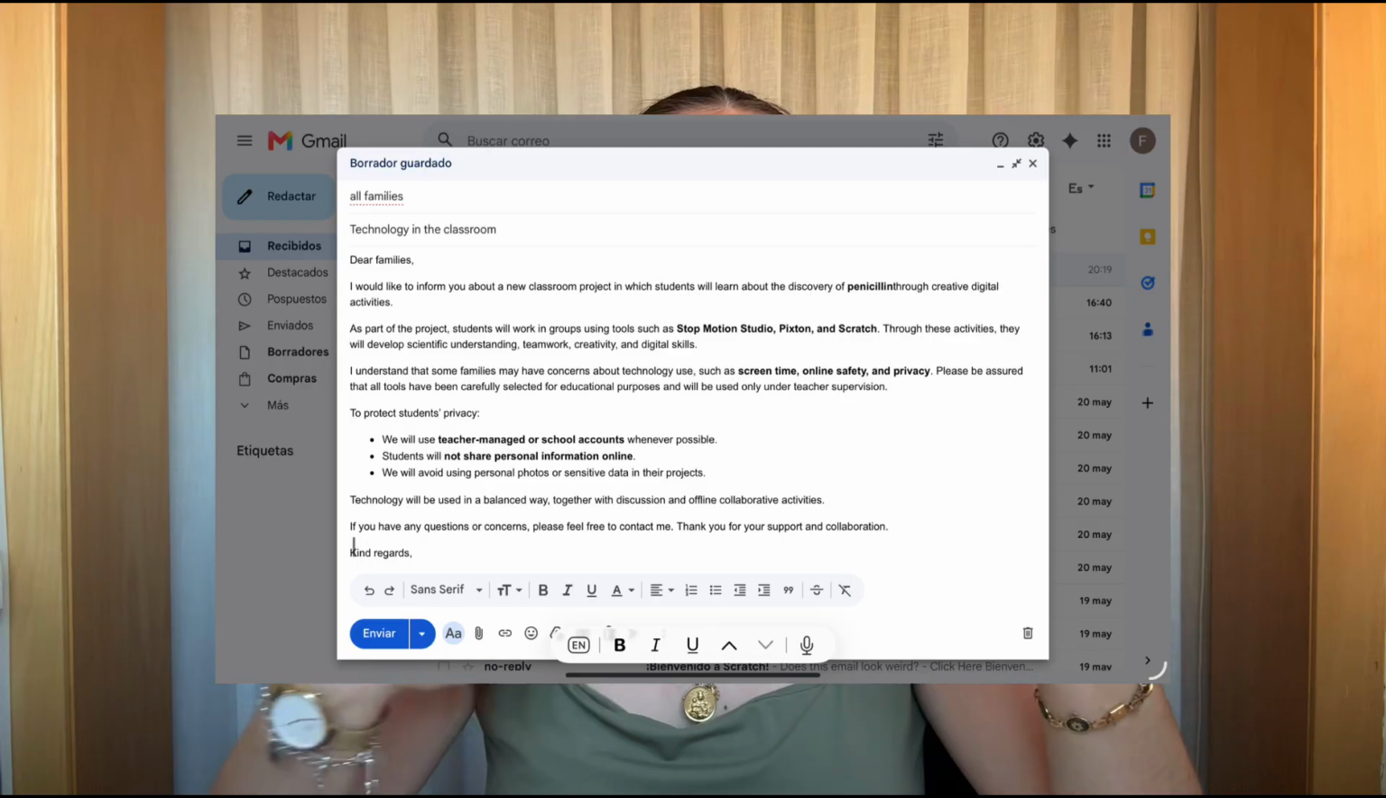To communicate this project to families, I would prepare a short and clear message explaining what students will do, why they are using these digital tools, and how we will keep students completely safe. First, I will explain the purpose of the project. Students will learn about some scientific discoveries while developing other important skills such as creativity, teamwork, digital competencies, and problem solving. I would also explain which tools we are using, stop motion, Pixton and Scratch, and reassure families that these tools have been carefully selected for educational purposes.